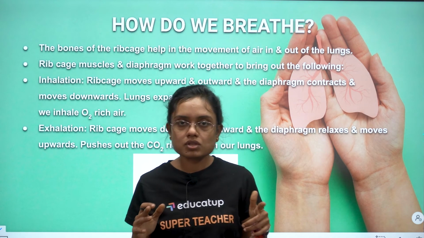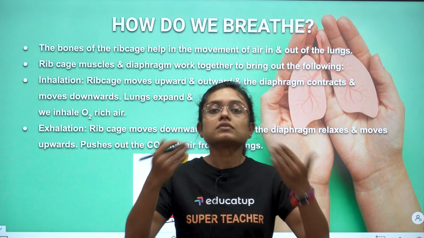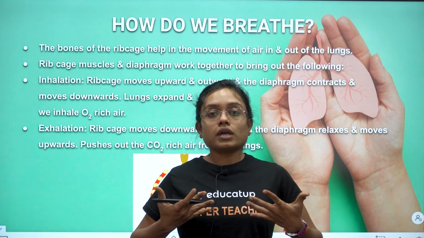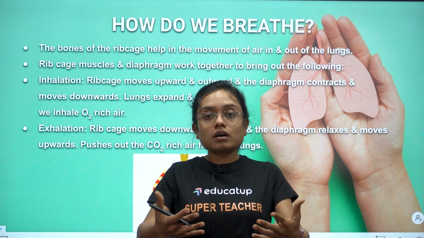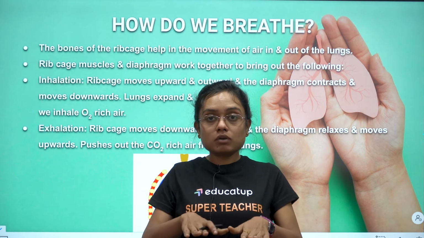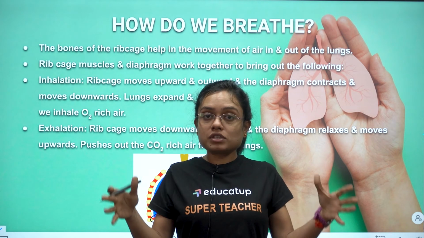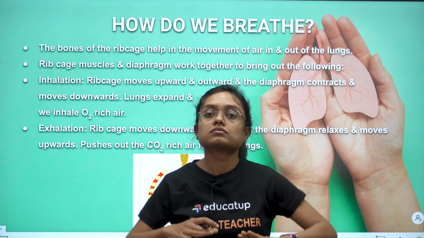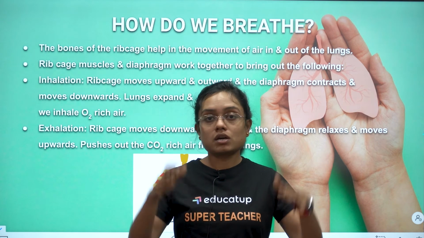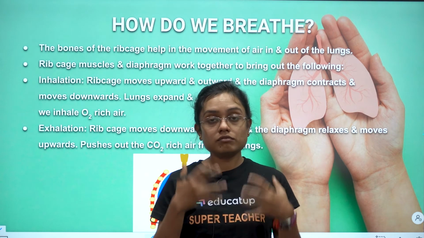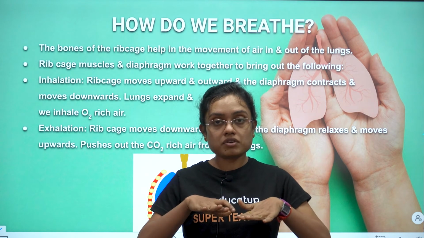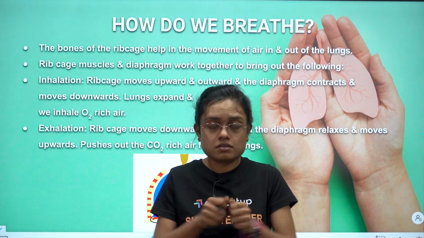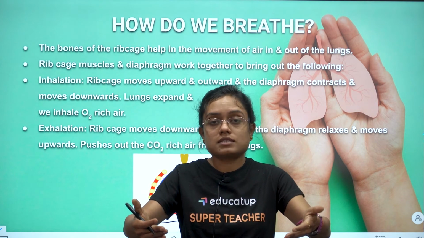Let's again have a recapitulation. The first is inhalation. अंदर लेना, तो अंदर लिया, rib cage going upward, outward, and diaphragm going down and contracting, and lungs are full to the capacity. They take in a whole lot of oxygen from the air. Then you exhale. What happens? Rib cage muscles go downward, inward, lungs squeeze, and your diaphragm goes upward and relaxes, and carbon dioxide is exhaled out.